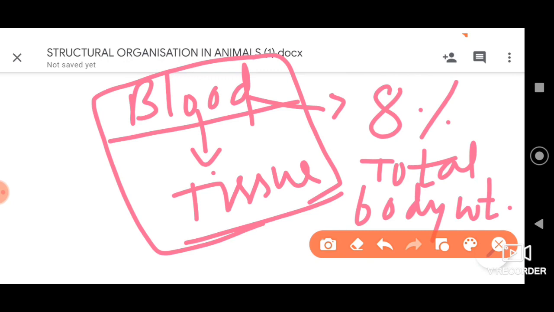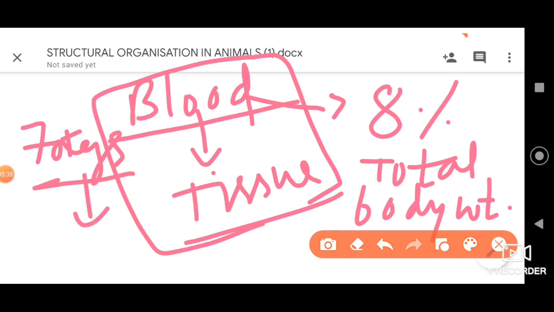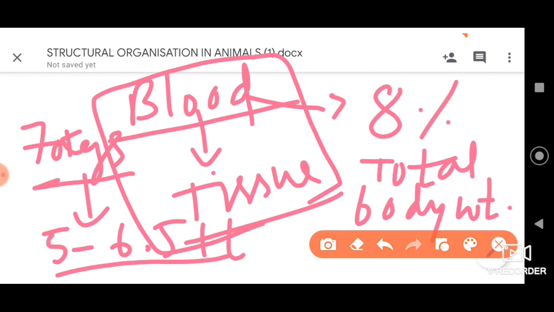So if you consider a man weighing 70 kg, around 5 to 6.5 liters of blood will be present in the complete body. So around 5.5 to 6.5 liters of blood will be present. Okay, so these are a few important aspects we need to consider with respect to blood.